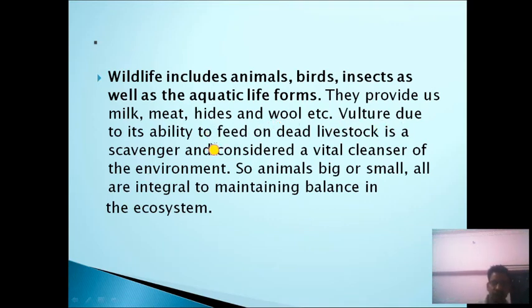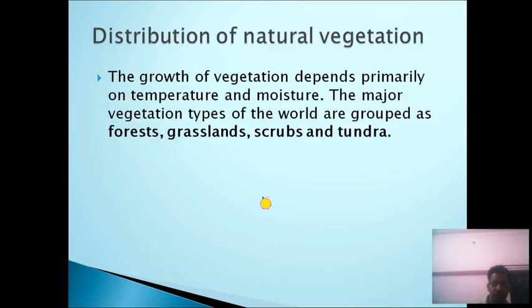So vultures, due to their ability to feed on dead livestock, are scavengers and considered a vital cleanser of the environment. So animals, whether big or small, are all integral to maintaining balance in the ecosystem.